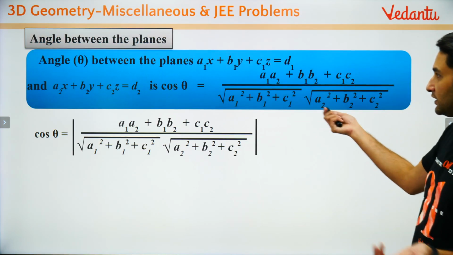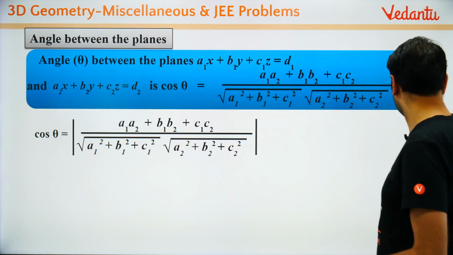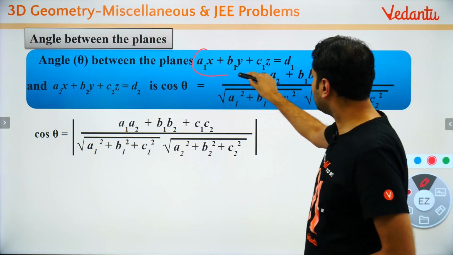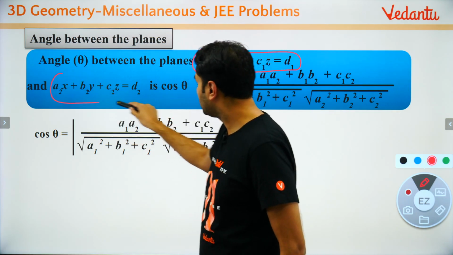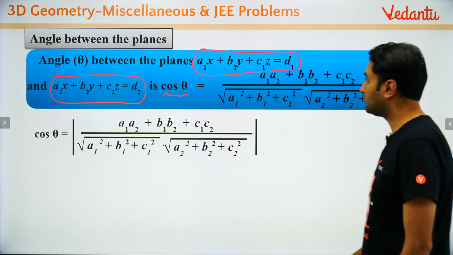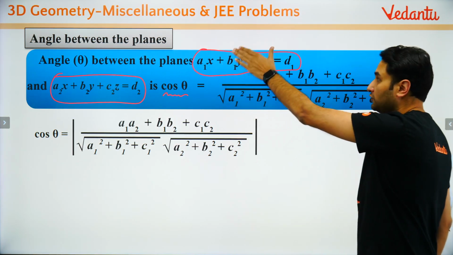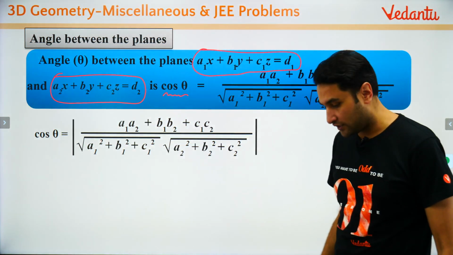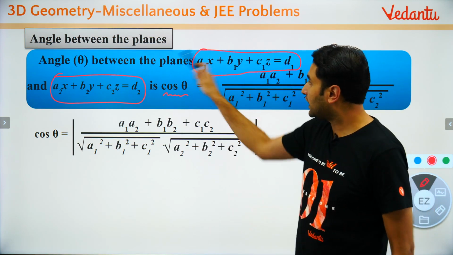So this is the general result that you can remember. The general result बच्चों is what? If the planes are given to you, this is plane 1 and this is plane 2, then angle between them cos θ is given by: a1 b1 c1 are the direction ratios of the normal to the first plane, a2 b2 c2 are the direction ratios of the normal to the second plane, unka dot.